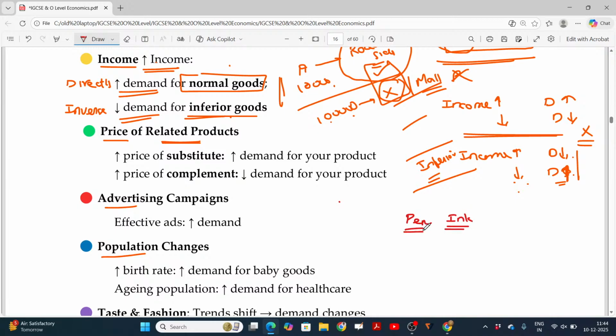If you purchase one pen, you need to purchase one bottle of ink, isn't it? If you purchase two pens, you need to purchase two bottles of ink. These two are complementary, called complementary products. And coffee and tea.